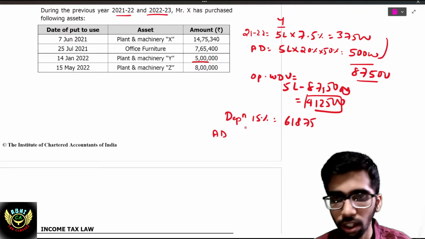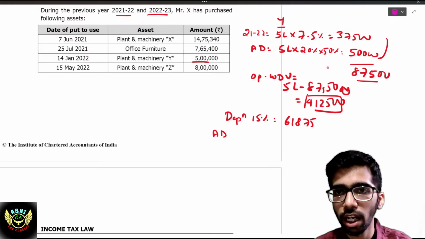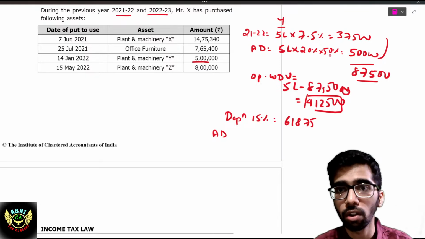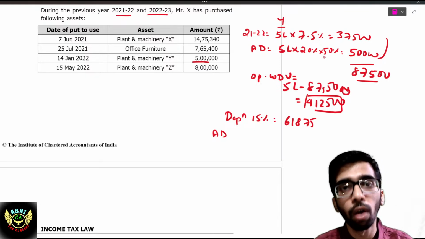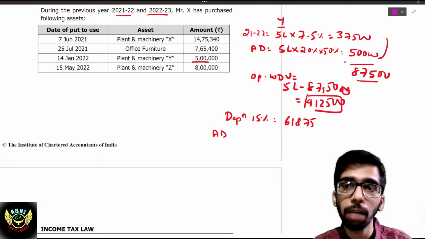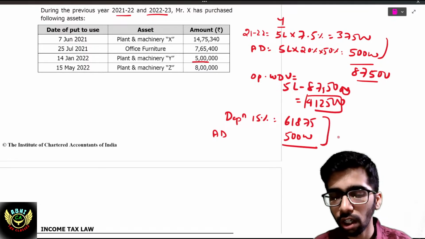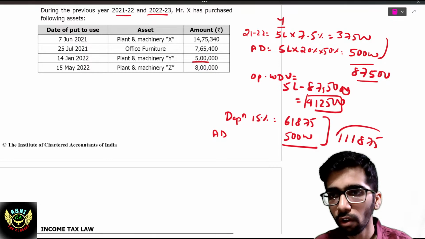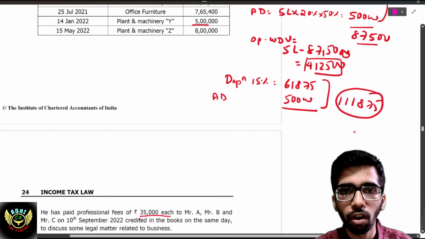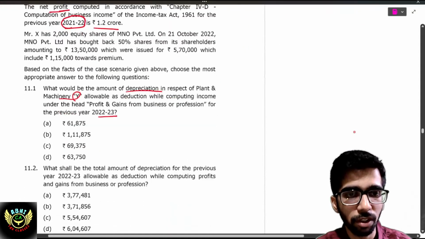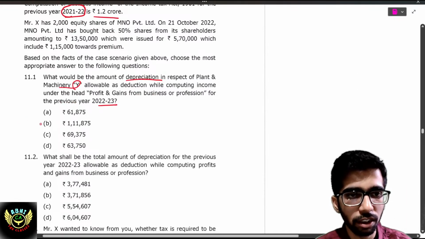That is 5 lakh, 20% at 100% is 1 lakh. Out of that, 50% had been granted in 21-22, so the remaining 50,000 will be granted in this year. So 61,875 plus 50,000, 1,11,875 will be the depreciation for Plant and Machinery Y. This is the answer.